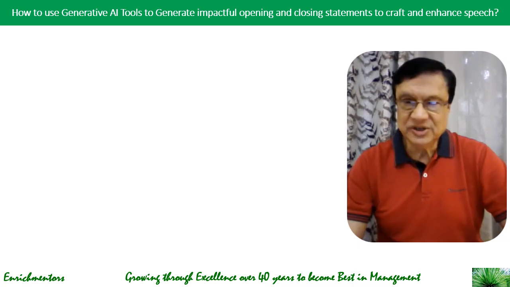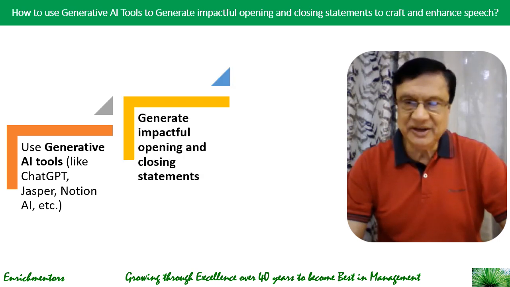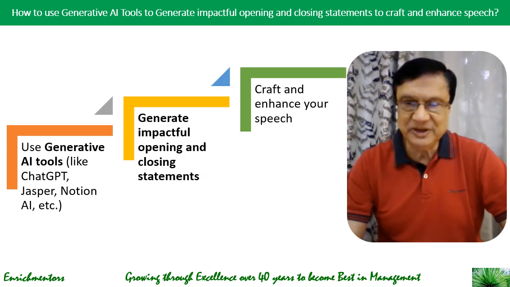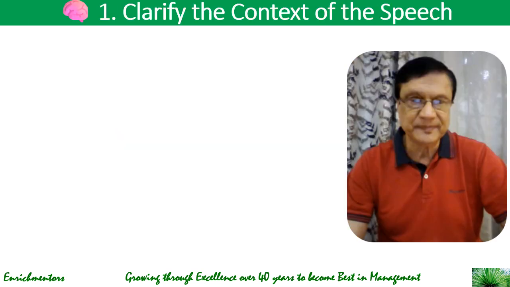This is the guide for how to use generative AI tools like ChatGPT, Jasper, Notion AI, etc., to generate impactful opening and closing statements to craft and enhance your speech.